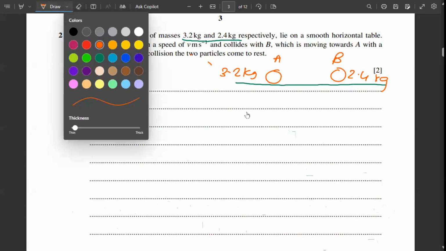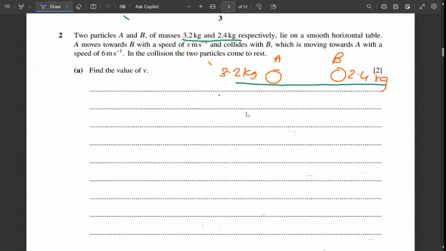A moves towards B with a speed of V meter per second. So this is V meter per second. And collides with B, which is moving towards A with a speed of 6 meter per second. So B is moving towards A with a speed of 6 meter per second. In the collision, the two particles come to rest. Find the value of V.